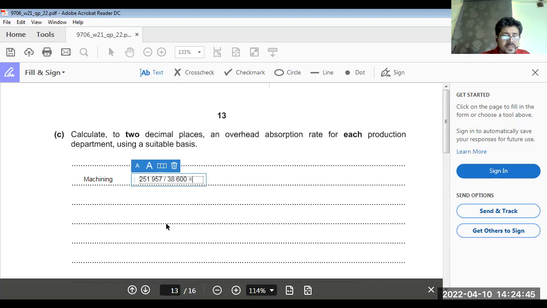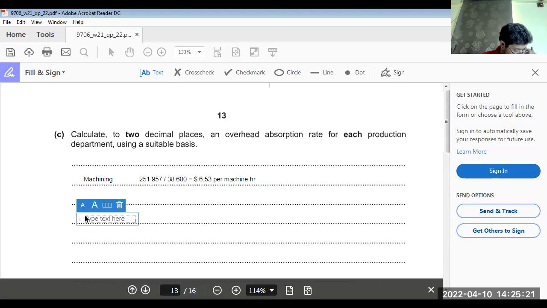It is equal to how much? 251,957 divided by 38,600. The answer is 6.527. So, as per the policy, we take around 6.53, which is $6.53 per machine hour. Okay. Now, what about the other department, finishing?